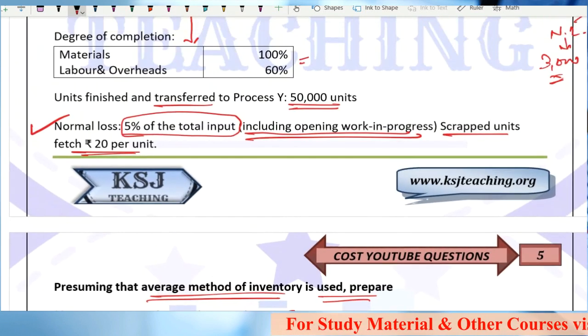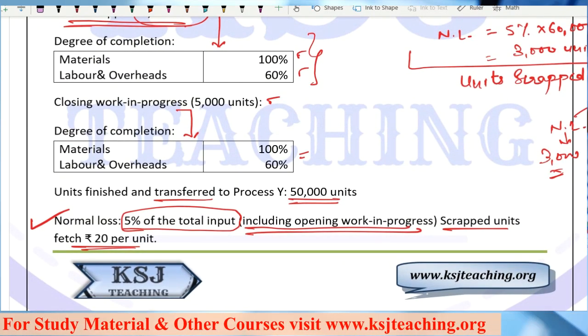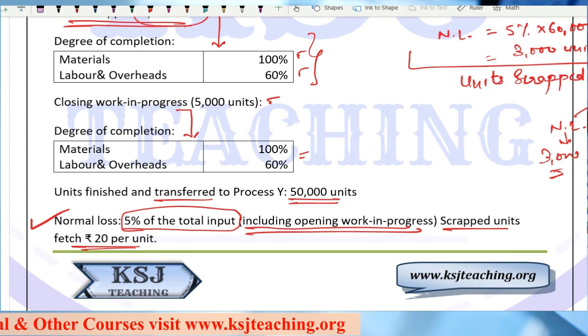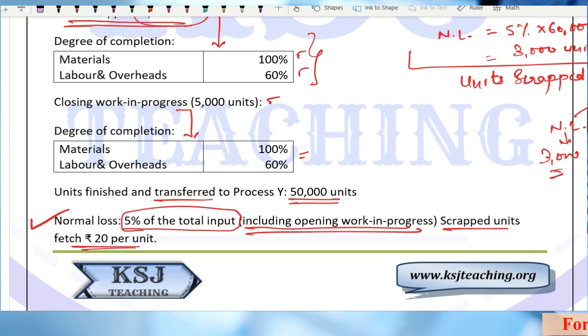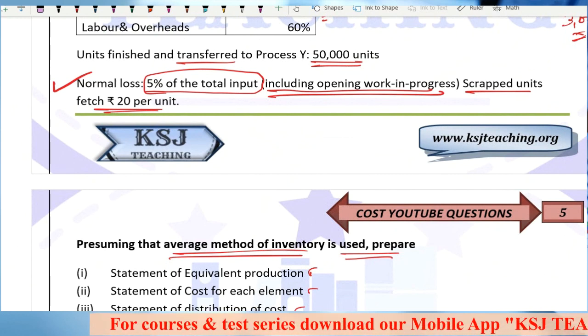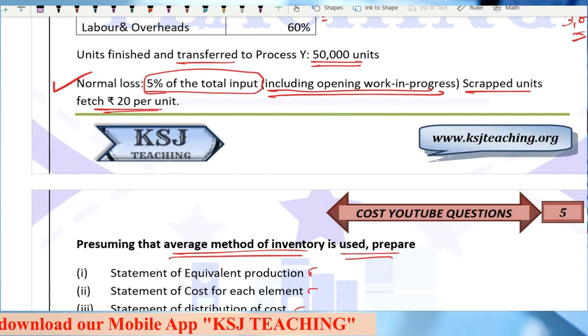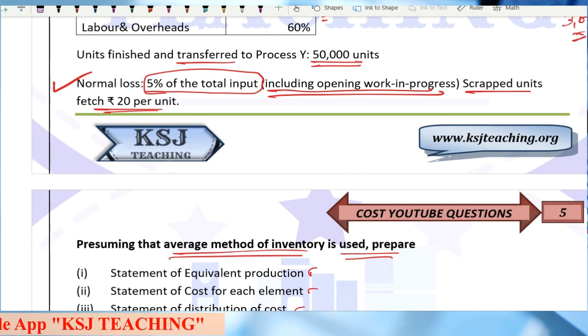Now, this is one of the questions which came in the examinations. Okay. So this is one of the questions from ICAI only, papers. Now, in this question, it is clearly given that you have to use the average method, that is the weighted average method. Even if the question is silent, whether you have to use the average method or not. If the question is silent, then what would you have done?